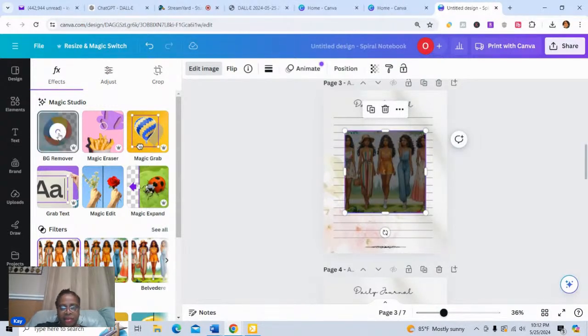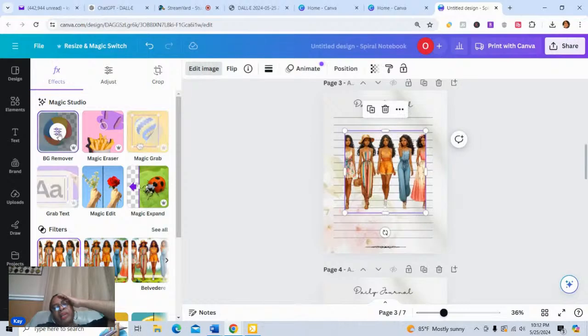Yeah, I think I'll take the background off. I do like the original background, though. That looks like a scene in the park or something like that. I thought that was really cute. But for the purposes of what I'm doing today, I really didn't need the background image.